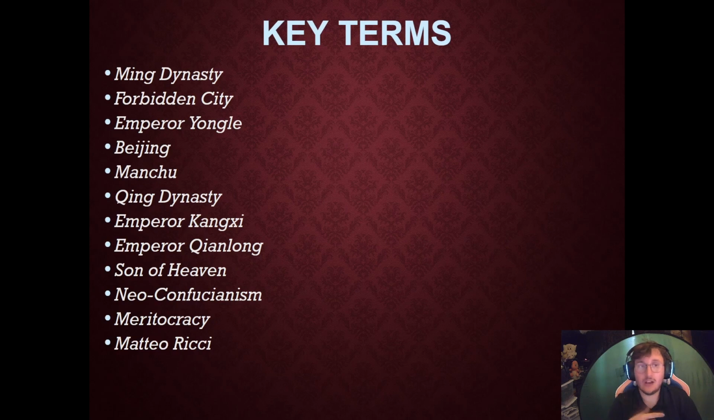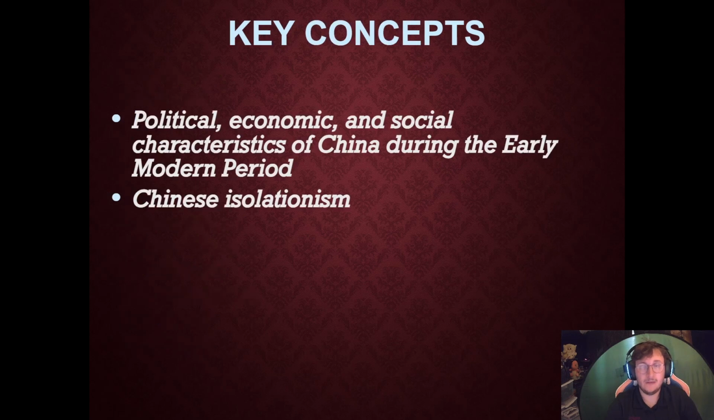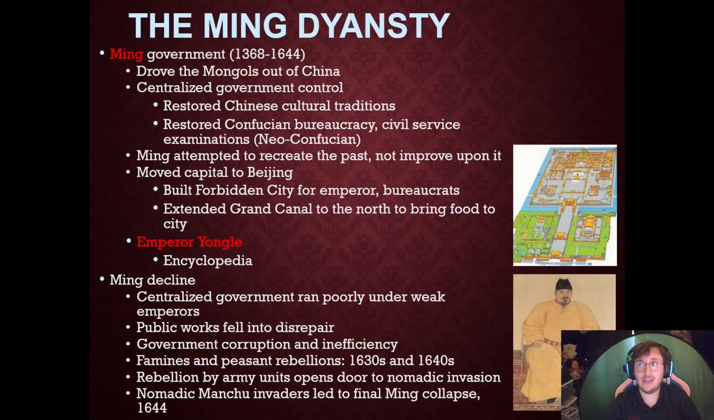So our key terms for today are going to be Ming Dynasty, Forbidden City, Emperor Yongle, Beijing, Manchu, the Qing Dynasty, Emperor Kangxi, Emperor Qianlong, Son of Heaven, Neo-Confucianism again, a Meritocracy, and Matteo Ricci. Key concepts for today are going to be the political, economic, and social characteristics of China during the early modern period, and Chinese isolationism. So let's talk about the Ming Dynasty.